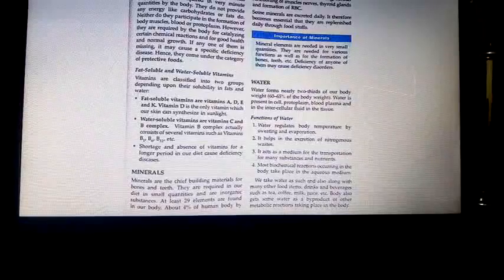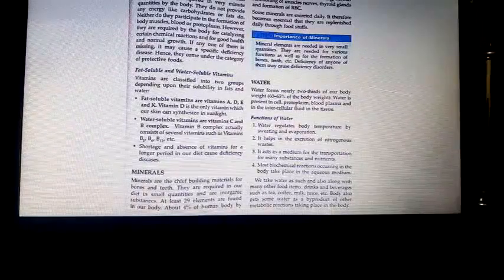And importance of minerals. Mineral elements are needed in very small quantities. They are needed for the formation of bones, teeth, etc. Deficiency of any one of them may cause deficiency disorders. The next nutrient we are learning is water. Water forms nearly 2/3 of our body weight, 60 to 65%.